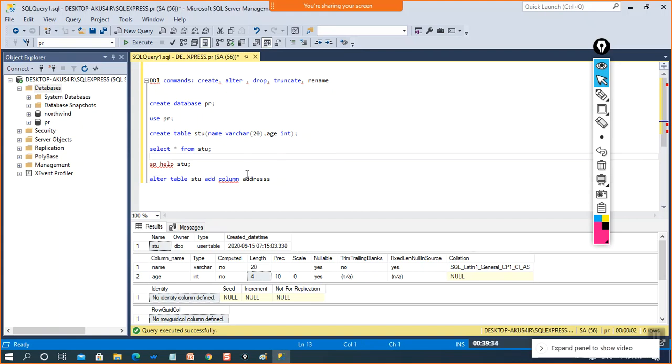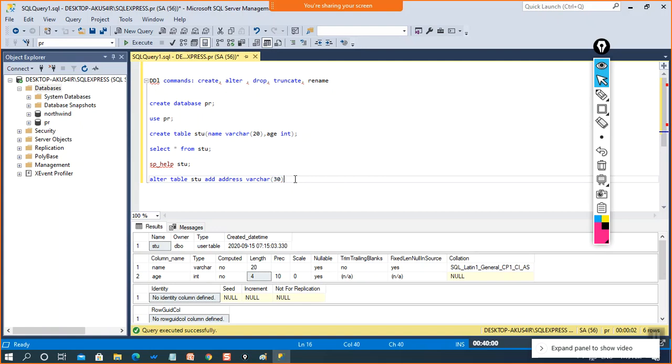So for adding some more columns, or for removing columns, we need to go with the alter command. First of all, I'm telling you how to add a column. For that, you need to go with alter table name, add column name, and then you can go with the data type. Like I want to provide the data type as varchar 30.